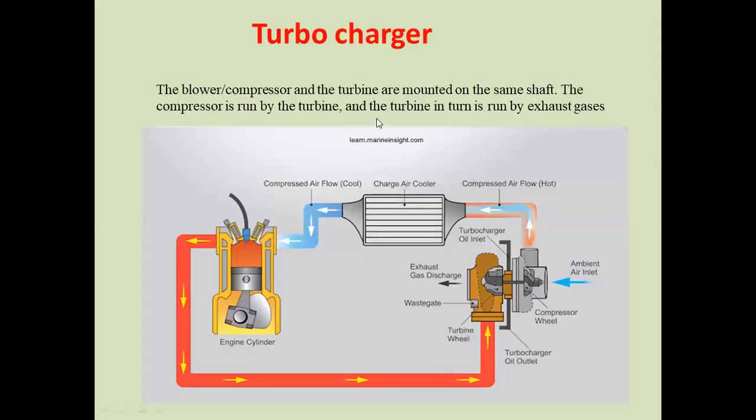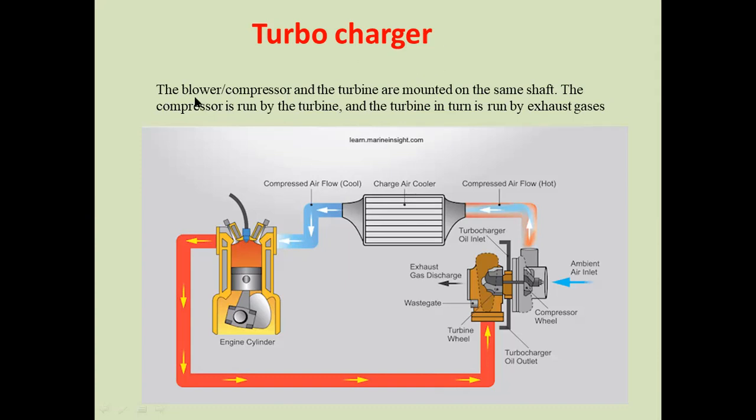So in the next slide, we can discuss the turbocharger. Generally the turbocharger is used for the internal combustion engine. The turbocharger came into use worldwide because it was invented for the application of aeroplanes and ships. We use it in aeroplanes because aeroplanes operate in cold conditions. For those conditions we need dense air, but hot air is not dense. So for that condition we can use the turbocharger.